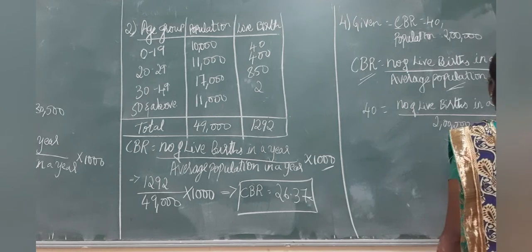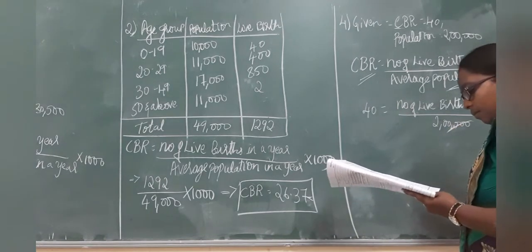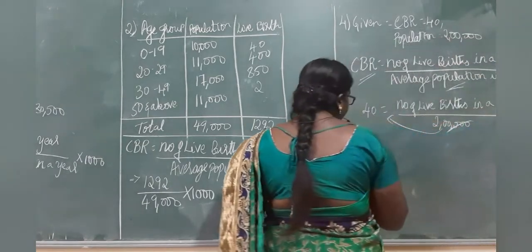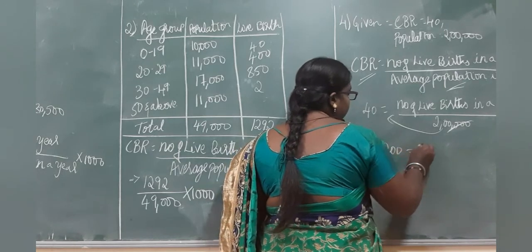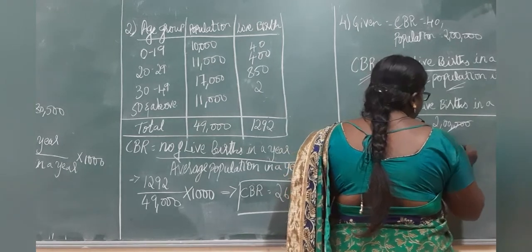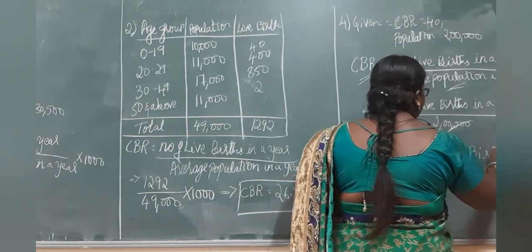First cancel these three zeros. You will get 200. Bring this 200 to this side. So 40 into 200 is the number of live births.